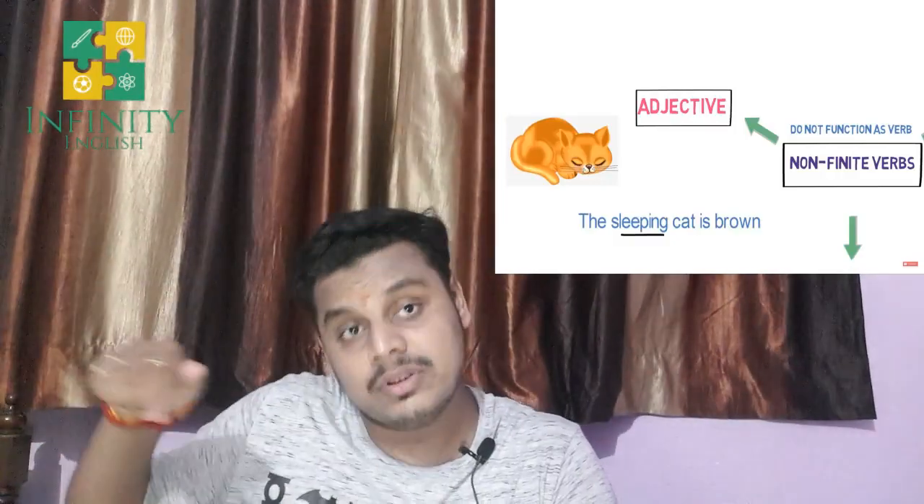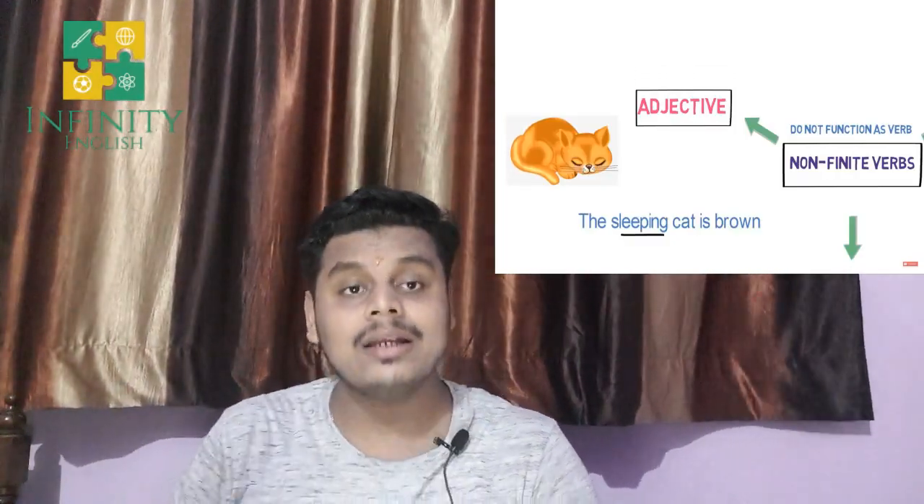Proceeding forward, if I talk about the sleeping cat is brown, the sleeping cat is brown. So we are talking about an adjective of the particular cat, right? So the cat, how is the cat? What is the cat doing? In fact, the cat is sleeping. So sleeping is here acting as an adjective in a sentence, but eventually it is a verb. So this is not changing, in fact, right? If we change the tense, like the sleeping cat was brown, the sleeping cat will be brown.